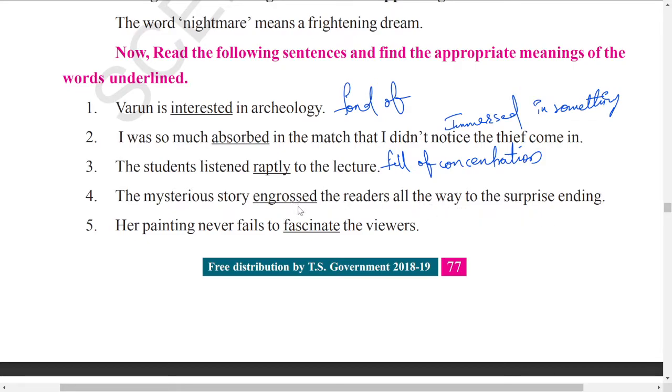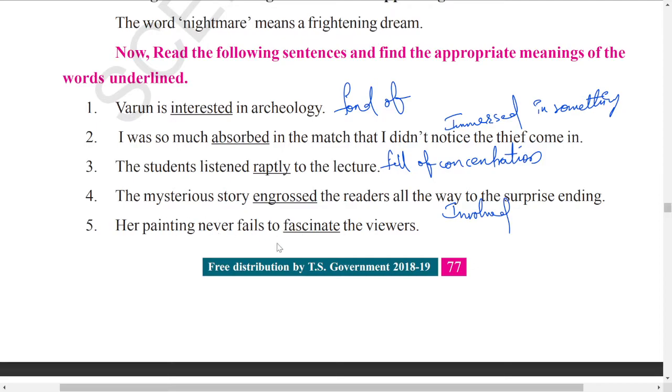Here engrossed means feeling so interested, like being enchanted, completely having it in mind. The mysterious story engrossed the readers. That means it completely involved the readers.